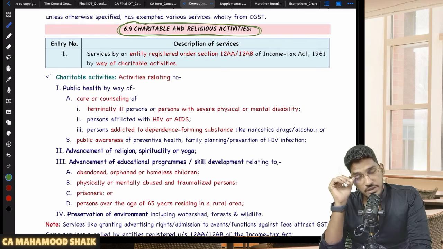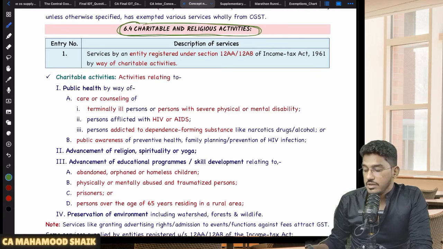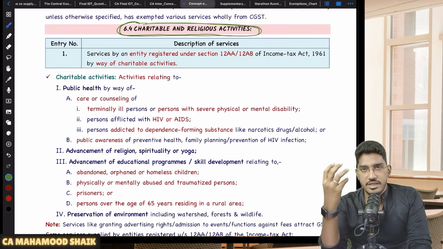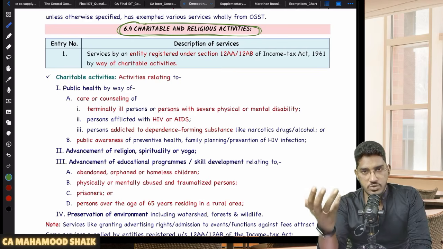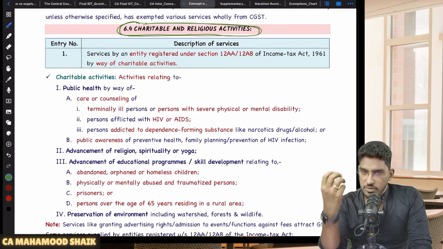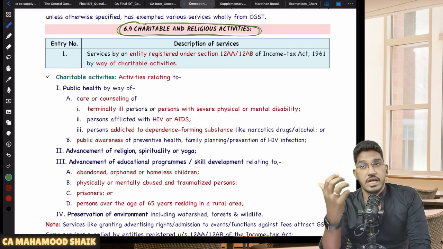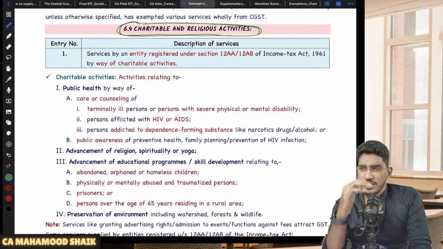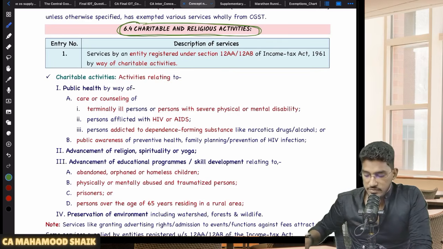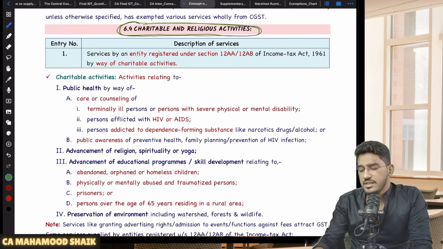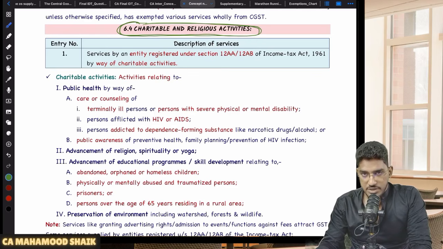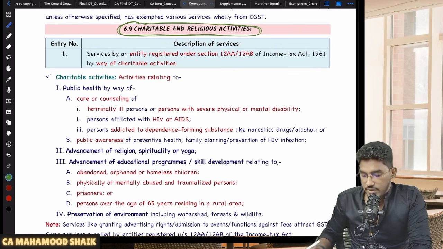Why the exemption for charitable and religious activities? If you understand the logic here, these entities are wholly established for service orientation, that means for providing good to the society, for charitable activities, for advancement of religion. These are non-profit oriented entities. So the government thought we should not make them taxable, we have to give some exemptions. That's why for this entire sector, there are a bunch of exemptions which have been given. We'll try to cover them one by one.